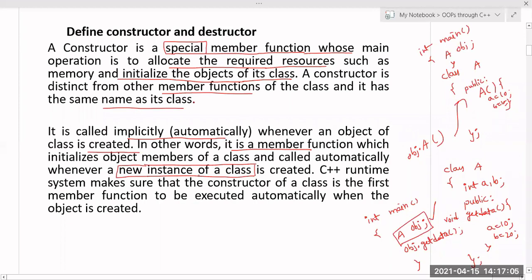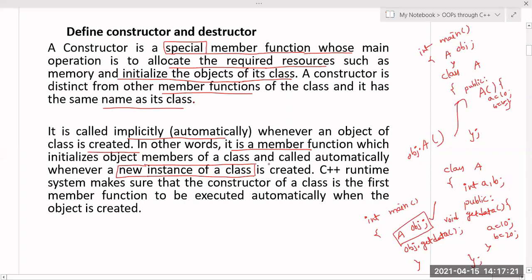Object is nothing but, the definition for object is, it is an instance of a class. Instance is nothing but representing a particular small part of a class. A class, say fruit, I cannot describe exactly, but when I say mango, I can say it is a mango. So that is an instance of a class.